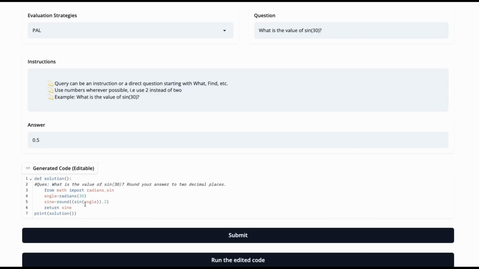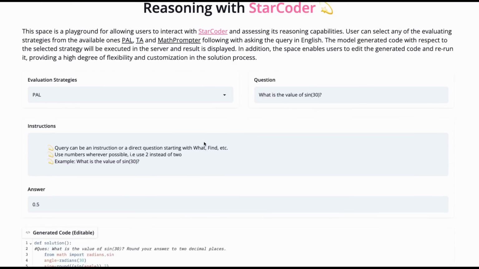So the concept of PAL is really amazing. The challenge has always been that we often need to use a very big model to get it to work. One of the more recent challenges is that the model people were using was one of the OpenAI Codex models, which they've actually deprecated. They've taken down that model now and are no longer serving it. They're trying to push people to use the GPT 3.5 models and perhaps in the future GPT-4 for it. But it would be very nice to have our own non-OpenAI model that we could use for this kind of thing. So this is where looking at StarCoder comes in.